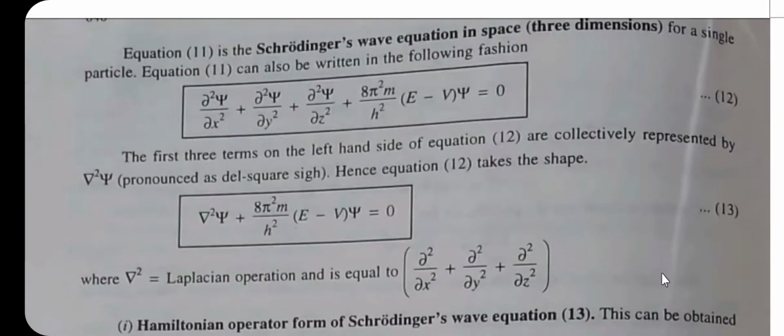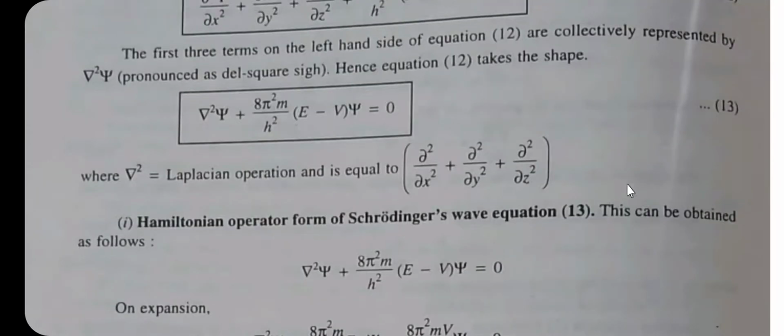This is equation number 13, where del square is the Laplacian operation, and its value is equal to del square by del x square plus del square by del y square plus del square by del z square. So here we are going to consider the next point, that is the Hamiltonian operator form of the Schrodinger wave equation. With the help of equation 13, we are going to discuss the Hamiltonian operator form of the Schrodinger wave equation.